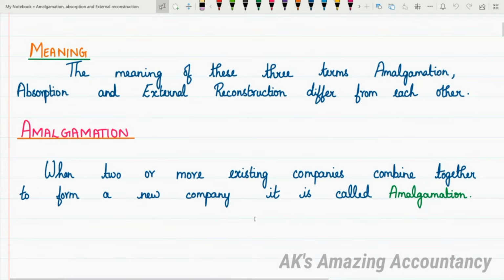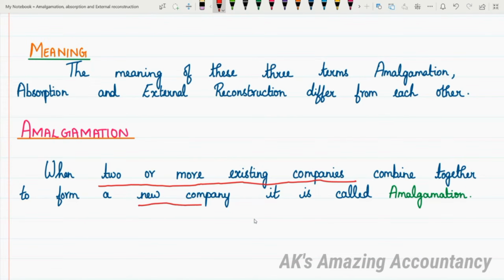When two or more existing companies combine together to form a new company, it is called amalgamation. Let me repeat again. When two or more existing companies combine together and form a new company, that is called amalgamation.